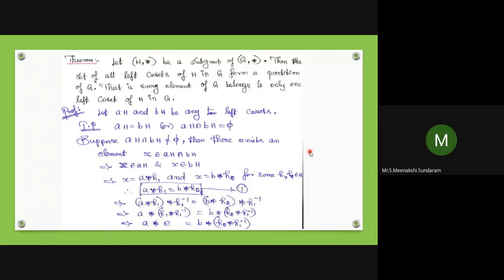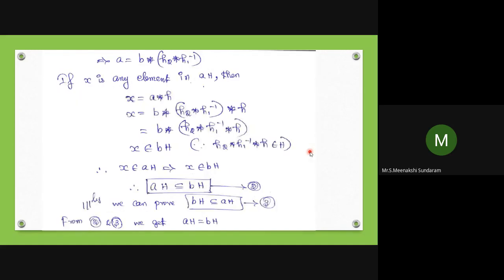So let A star h1 star h1 inverse equal to B star h2 star h1 inverse. Then we can bring in the identity element, which implies A equals B star h2 star h1 inverse. A equals B star h2 star h1 inverse.